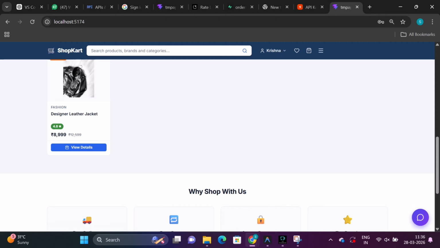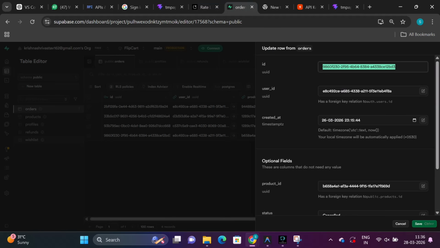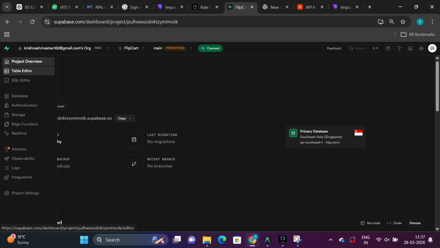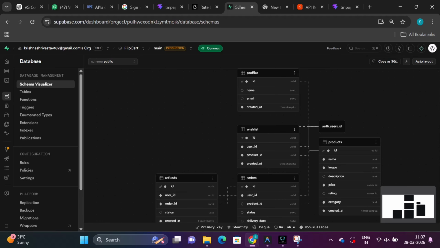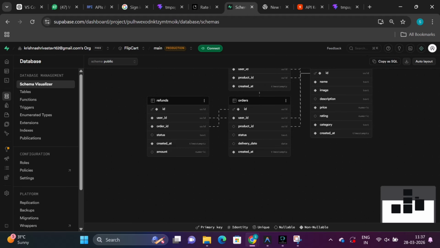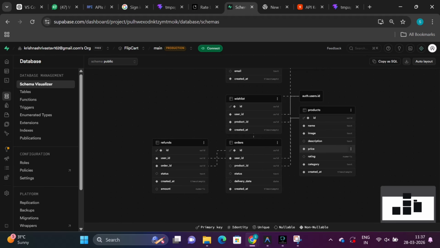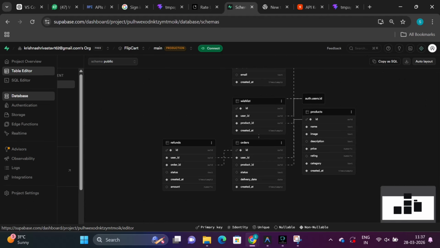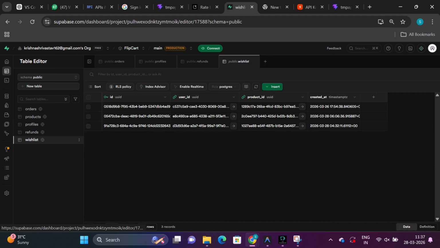And this is pretty much the good front end of the website. Next, let's see what database we have created to manage all the data from our website. So we have different tables like the orders table, which tracks all the orders, and the refunds table. If someone has cancelled their order, that refund status will go in that refund table. So all the demo that we have done till now, all this data is stored in each table, like refund.